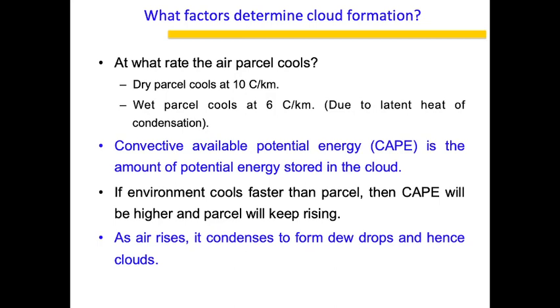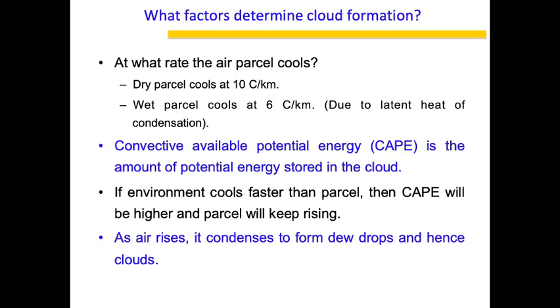So how tall can the parcel rise? The higher the CAPE, the higher the potential energy of the system, so the taller the system is from the ground. That is what it basically means. CAPE is a metric for understanding how much convection has happened, because if the convection is strong, then the parcel can rise to a very large height. So that is one of the important factors: how quickly the parcel cools and how much convective potential energy is available in the parcel, that is, how far from the ground it can go up.